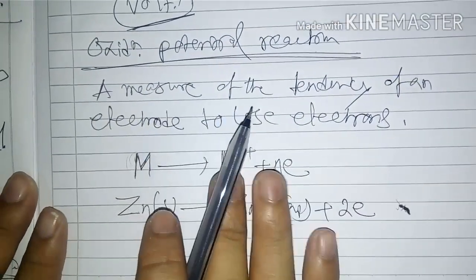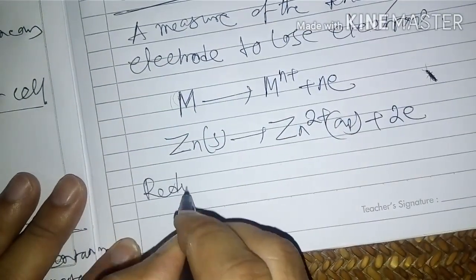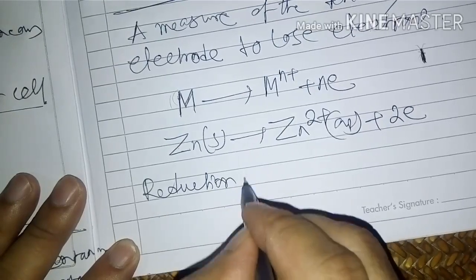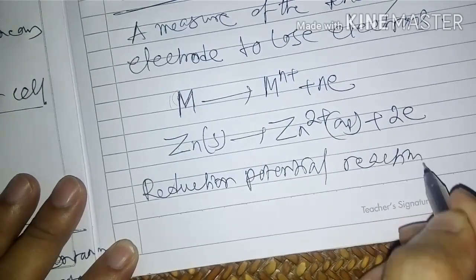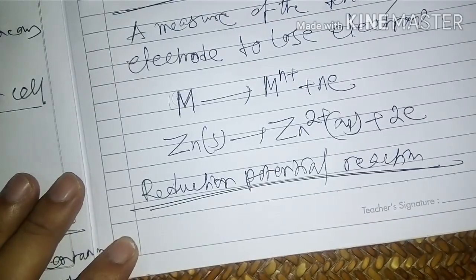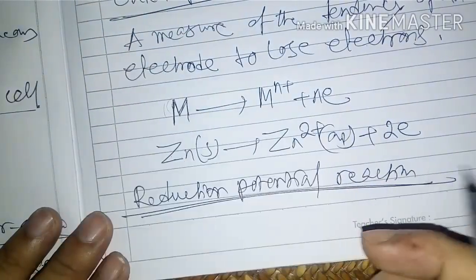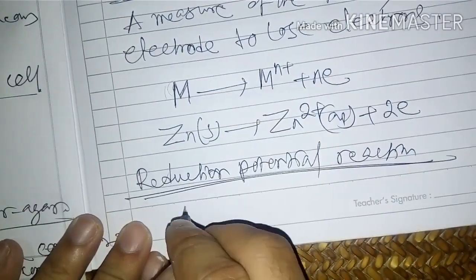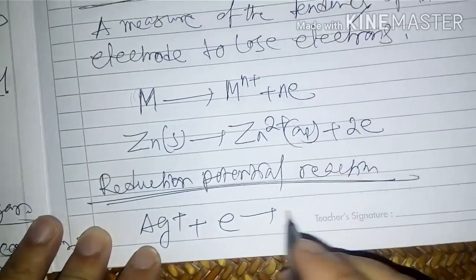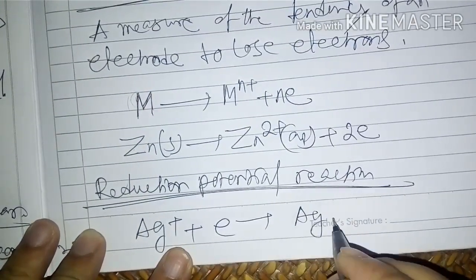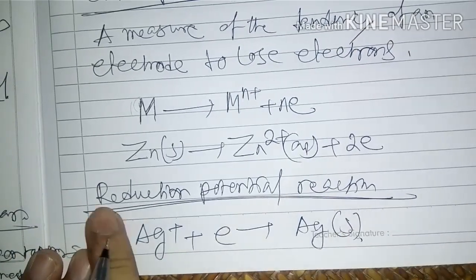Now another one is the reduction potential reaction. Reduction potential reaction means gain of electrons. Suppose Ag+ plus an electron forms Ag metal. This is the reduction potential.